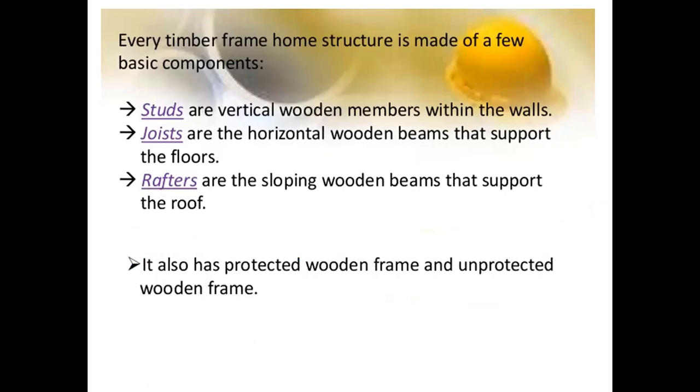Every timber frame home structure is made of a few basic components: the studs, joists, and rafters. Studs are the vertical wooden members within the walls. Joists are the horizontal wooden beams that support the floors. Rafters are the sloping wooden beams that support the roof. There is also protected wooden frame and unprotected wooden frame.